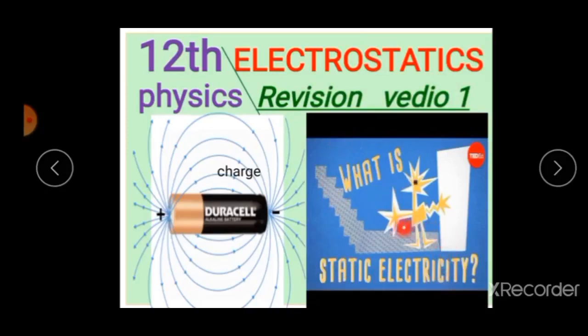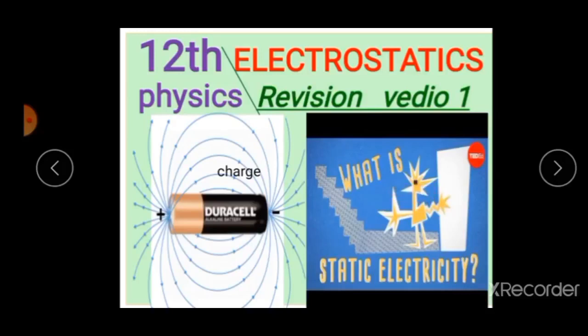The electricity produced by friction is called frictional electricity. Now understand, if the charges in a body do not move, then the frictional electricity is also known as static electricity. Do you understand? Now I give some examples.